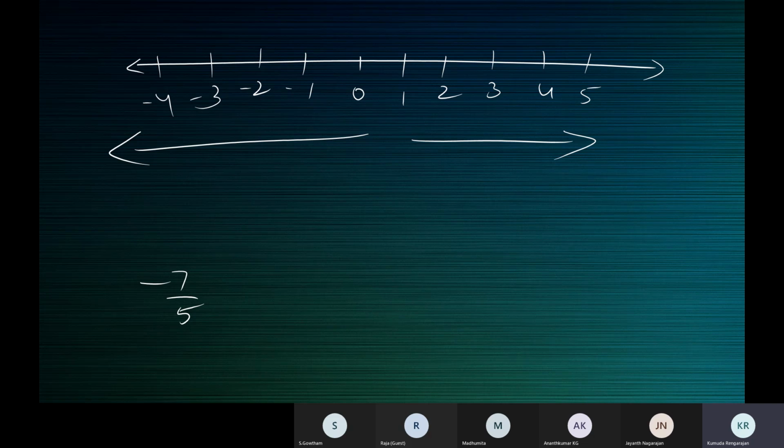Minus 7 by 5 is not the negative of any natural number. It is not 0. How is it an integer? What is an integer? It should be a natural number. No, it's not a natural number. Or it should be the negative of a natural number. It's not a natural number at all. Then where can it be the negative of a natural number? It's not 0. Then how is it an integer? Minus 7 by 5 is not an integer.